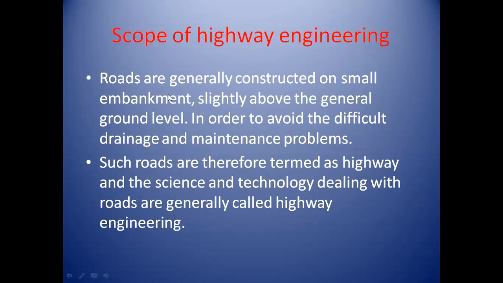Then what is the scope of highway engineering? First scope is roads are generally constructed on small embankments slightly above the general ground level in order to avoid drainage and maintenance problems. Then second scope is such roads are therefore termed highways, and the science and technology dealing with these types of roads is called highway engineering. Hope you all are clear on the definition of highway engineering.